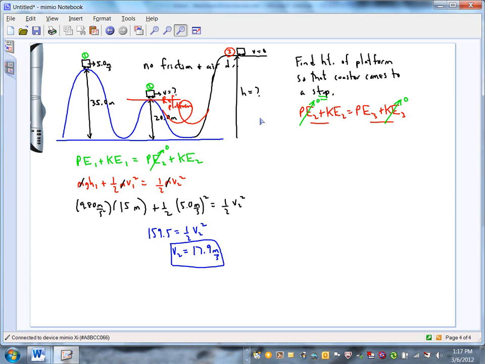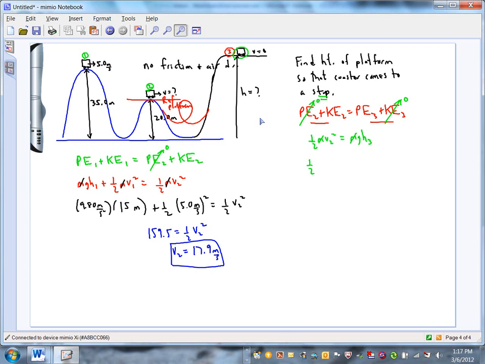The idea is this thing's going to get up there, it's going to stop, and at that point the ride operator just grabs the thing so it doesn't move around when the people get off. Right? Low budget. So KE2, that's 1/2 m V2 squared equals PE3. That's mgh3. Get rid of the masses.